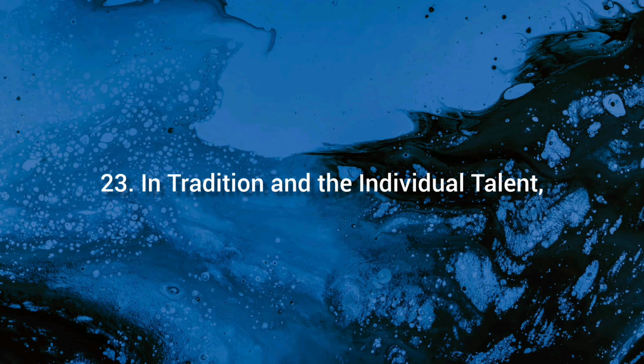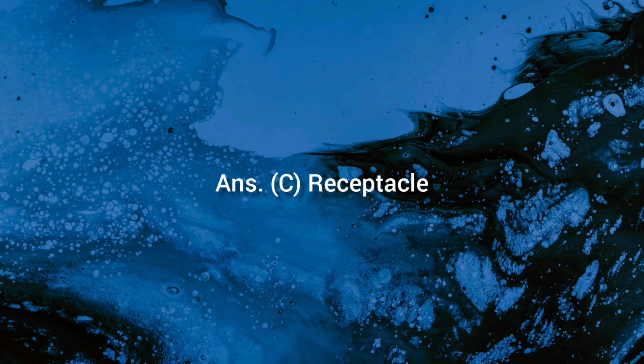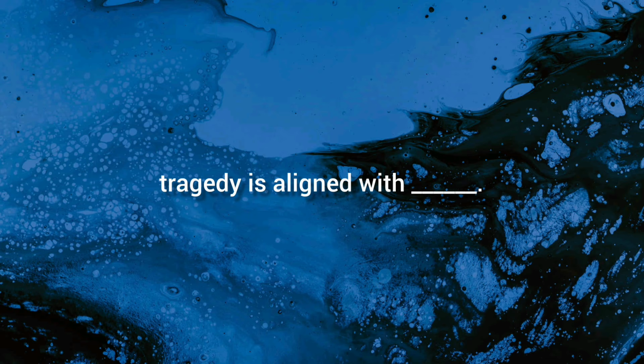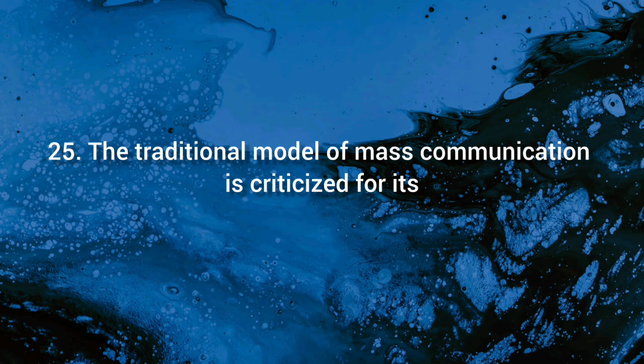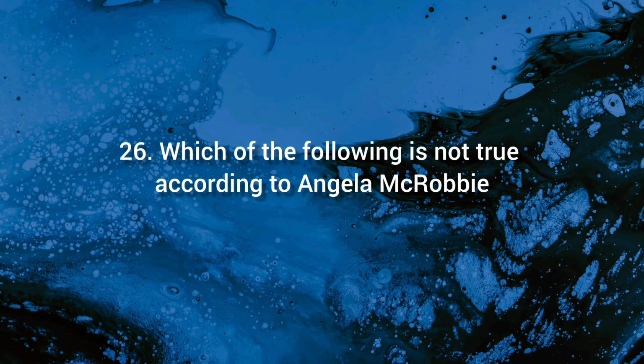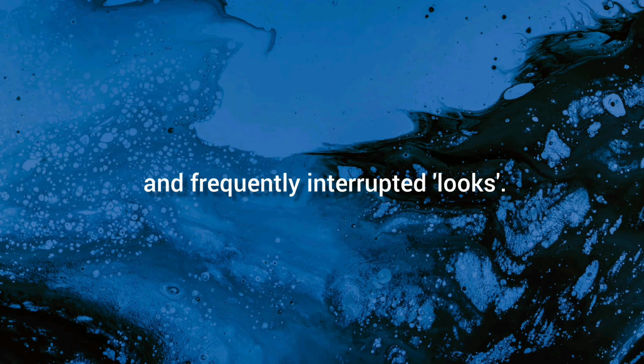23. In Tradition and the Individual Talent, T.S. Eliot compares the poet's mind to a. Ans. C. Receptacle. 24. According to Northrop Frye, tragedy is aligned with. Ans. D. Autumn. 25. The traditional model of mass communication is criticized for its. Ans. D. All of these. 26. Which of the following is not true according to Angela McRobbie? Ans. C. Postmodernism doesn't demand a multiplicity of fragmented and frequently interrupted looks.